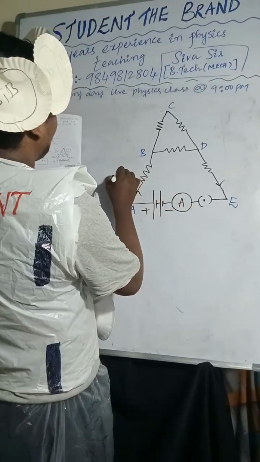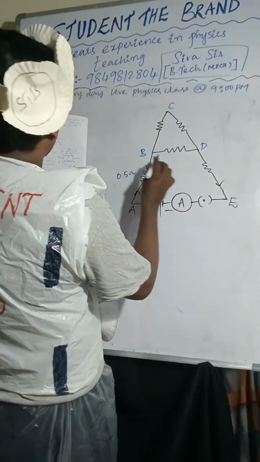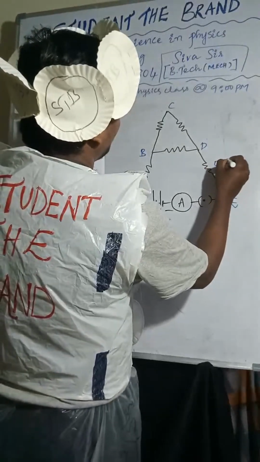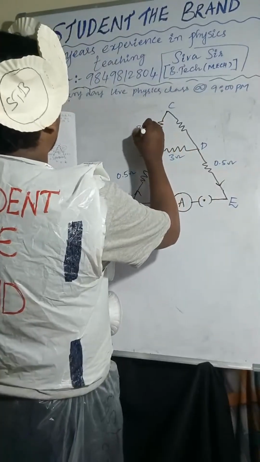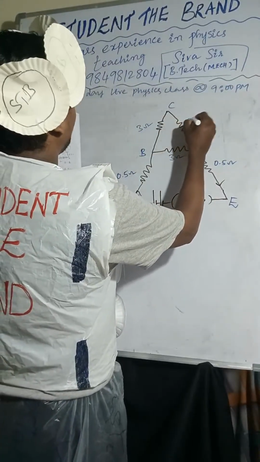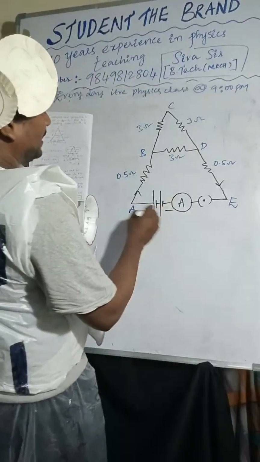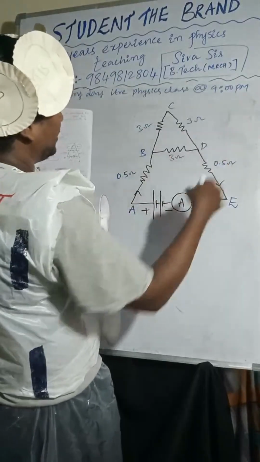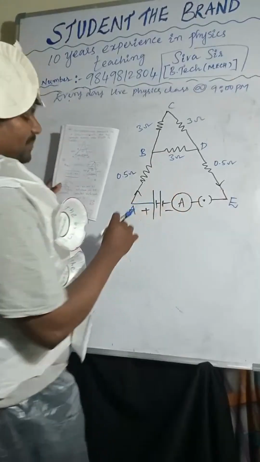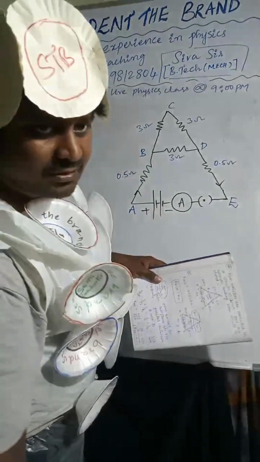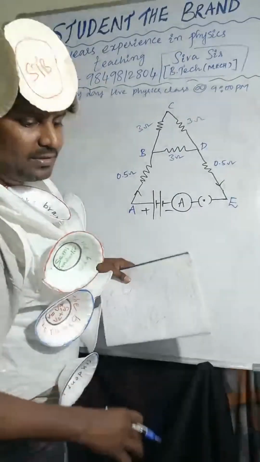So this is 0.5, and here 3 ohm, and here 3 ohm, and here 3 ohm. Current is passing from the positive terminal to the negative terminal. Now you can observe in this type of problem, so I'll explain, just observe.